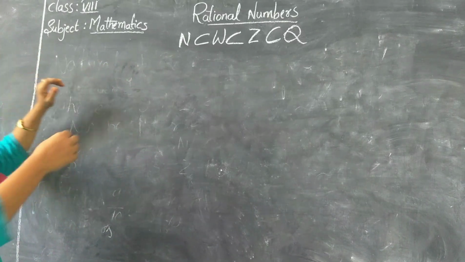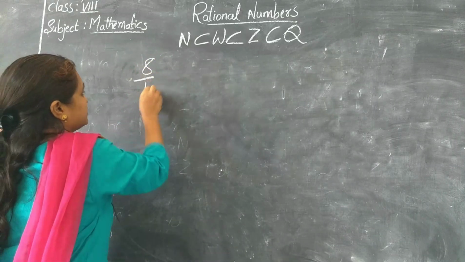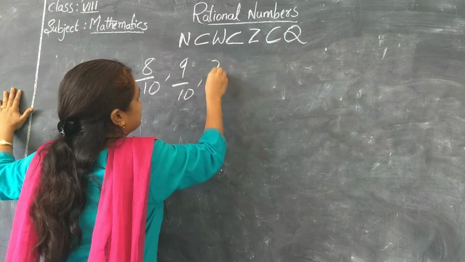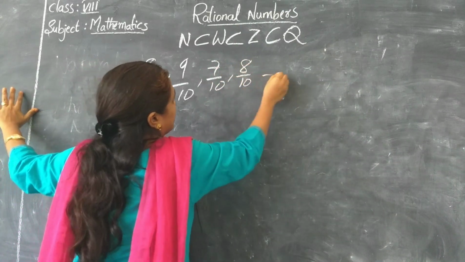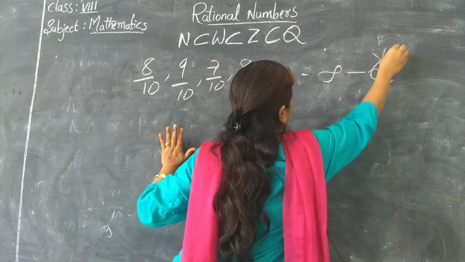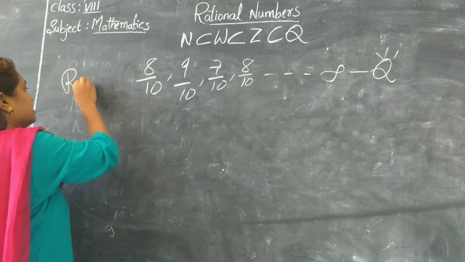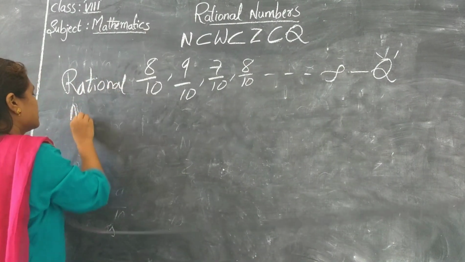What we have discussed earlier, your teacher has given you marks of 8 by 10, 9 by 10, 7 by 10 and 8 by 10 and so on up to infinity. These are represented by capital Q, rational numbers.